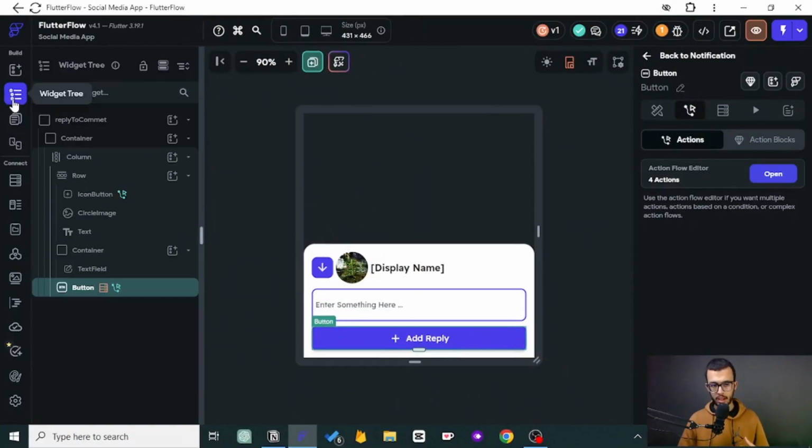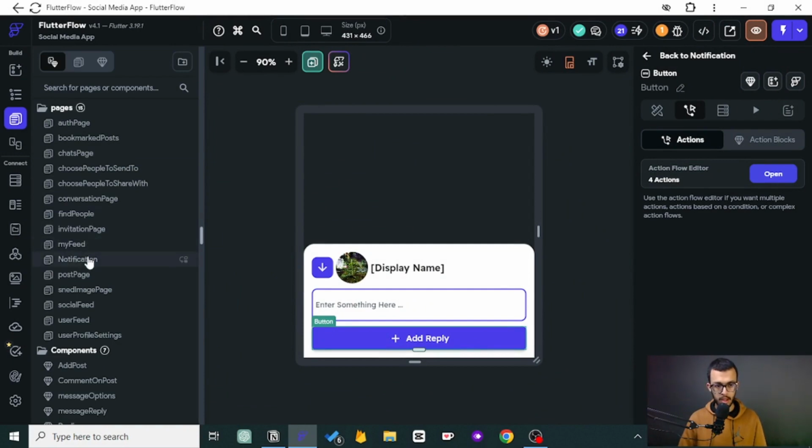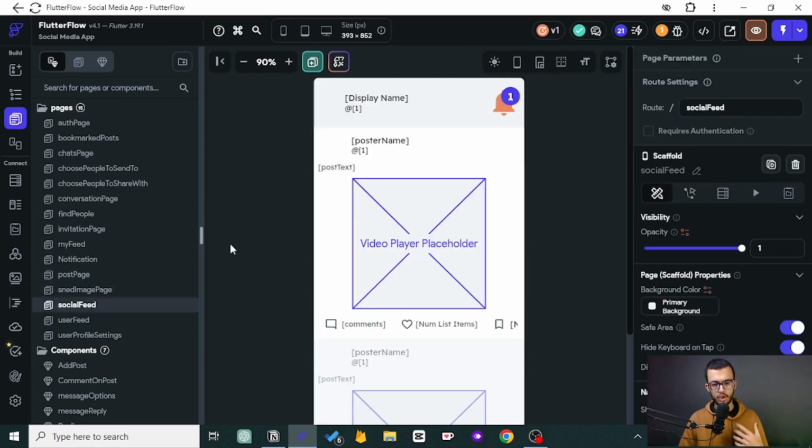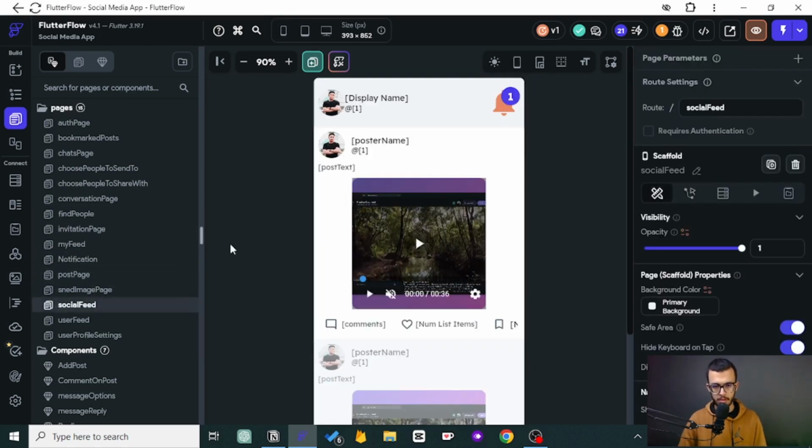So now that we have done all the logic and the backend stuff, we now need to focus on the design, which is the last step in building any kind of feature. First, we want to ask ourselves, where do we actually see the notifications? We see them here on the social feed. I forgot to show it to you in the previous episode, but this is where we see it, right here on the top right corner.